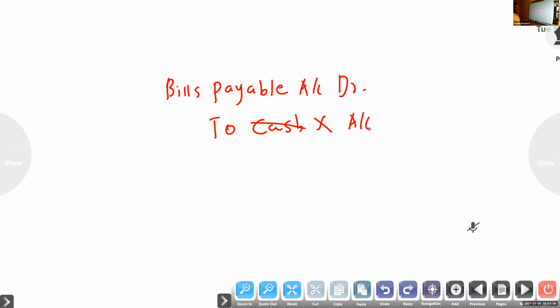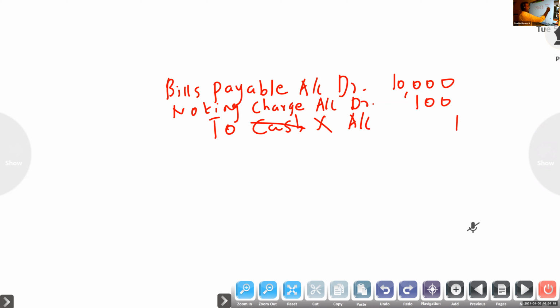Suppose a noting charge is there. Then the bill amount and also noting charge account debtor, as he also has to give the noting charge to X. So bills payable account debtor, noting charge account debtor, to X account.